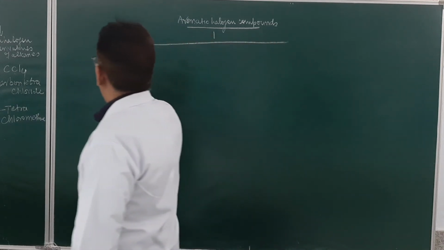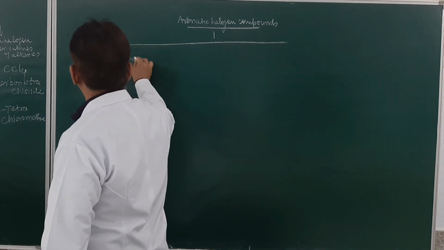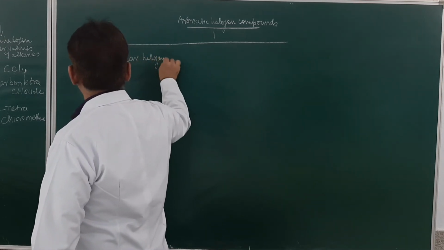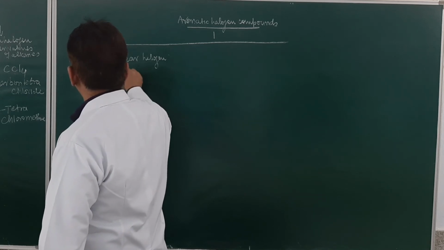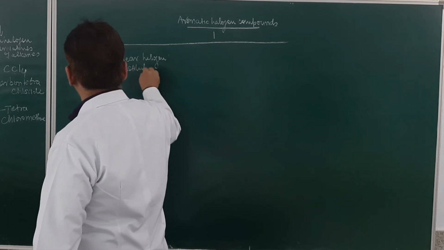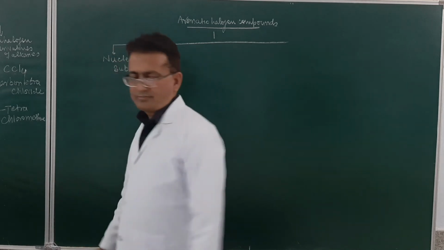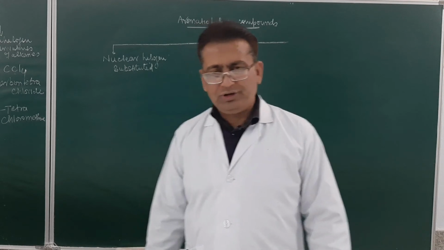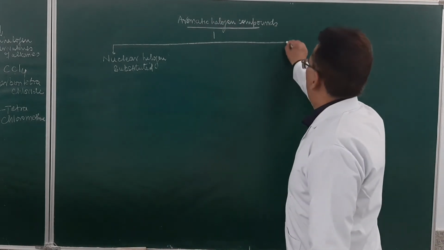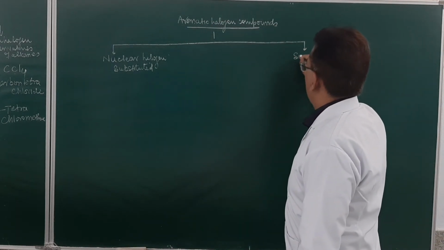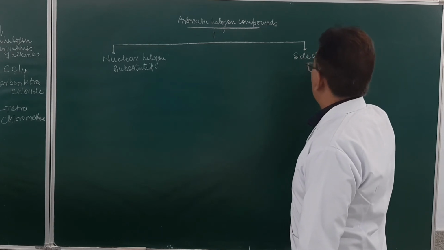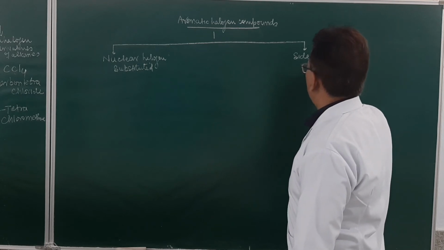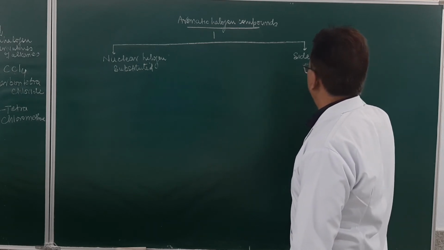So nuclear halogen substituted compound. This will be nuclear halogen substituted. And side chain halogen substituted. Side chain halogen substituted aromatic hydrocarbon. Am I clear, student?